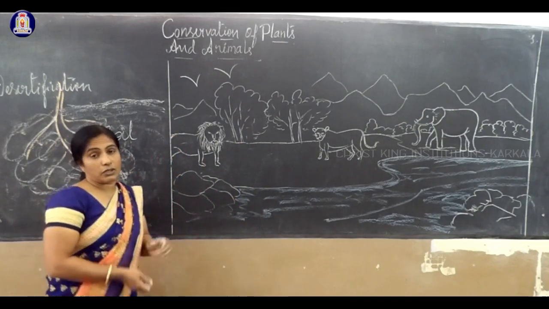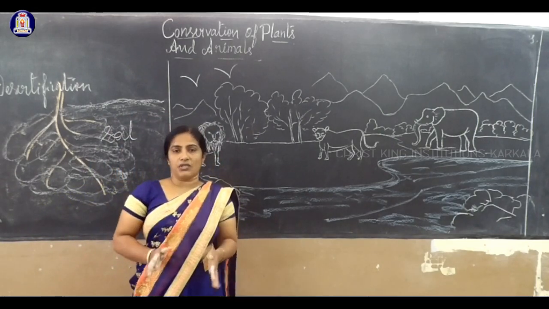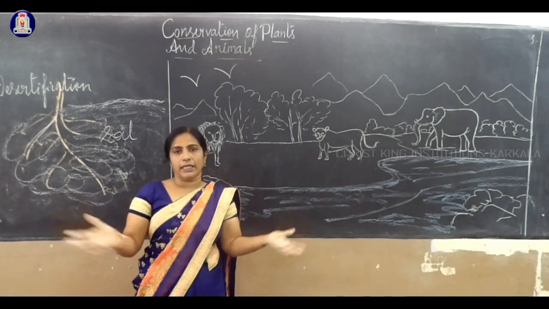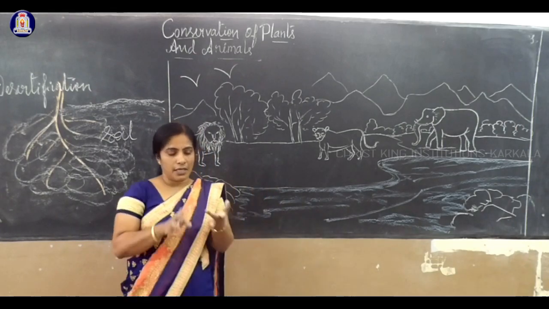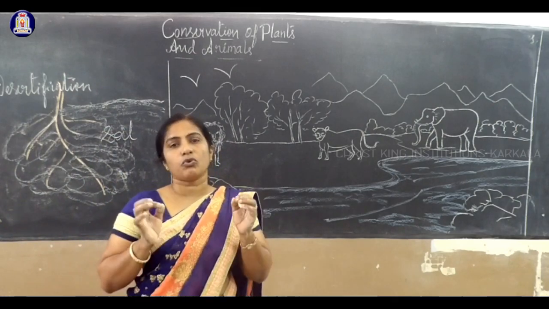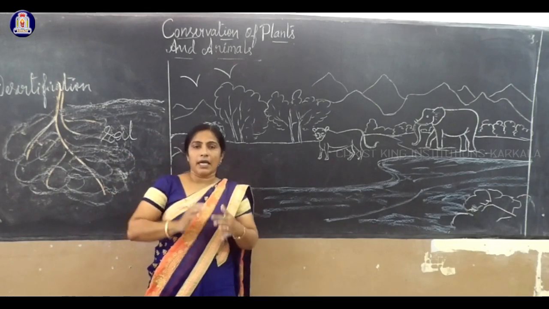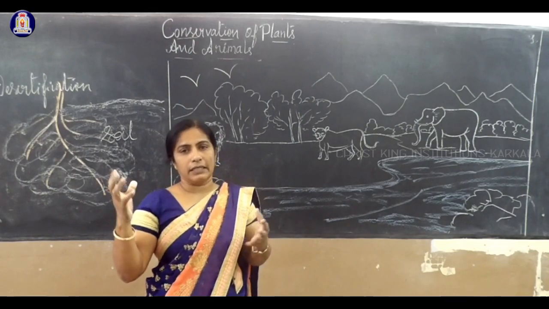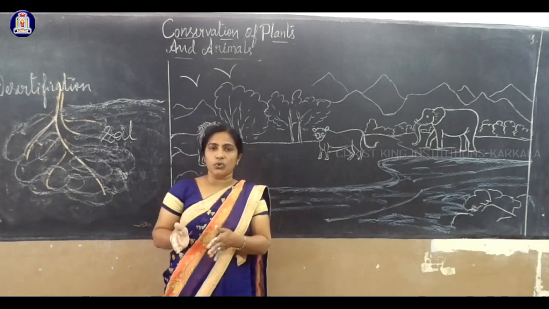We learned three terms. The first one is called deforestation: removing and clearing the forest area, totally the trees. That is called deforestation. Second, if I remove the trees, there is an increased amount of carbon dioxide, and this carbon dioxide will trap the heat from the earth and affect the rainfall. Third, if there is no rain, it leads to drought.